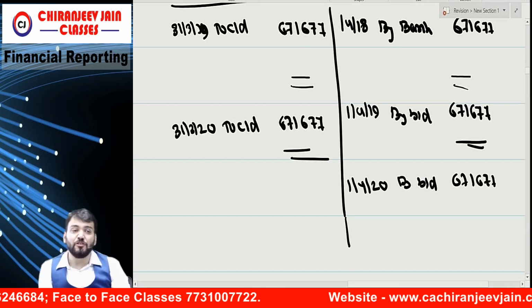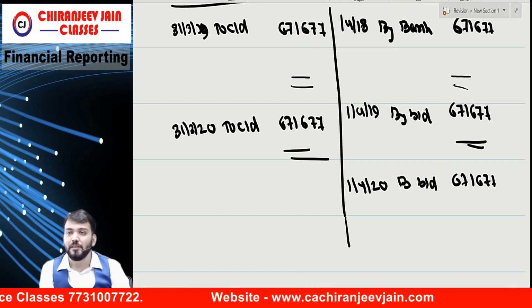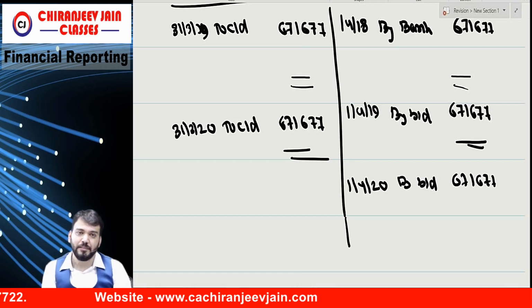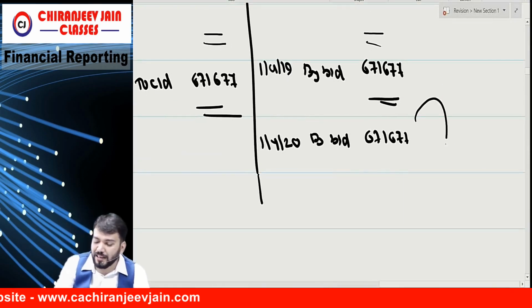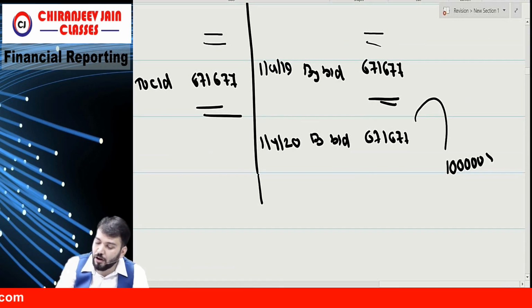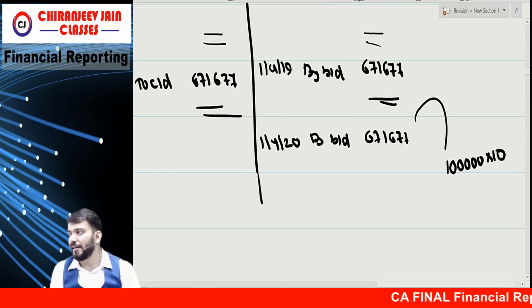Now on 31st March 2020 it was converted into equity shares. Now shares have been issued. Are you getting what I'm saying? Take care. Suppose, which is not given in the question, this will be converted into 1 lakh shares of rupees 10 each, as per contract.